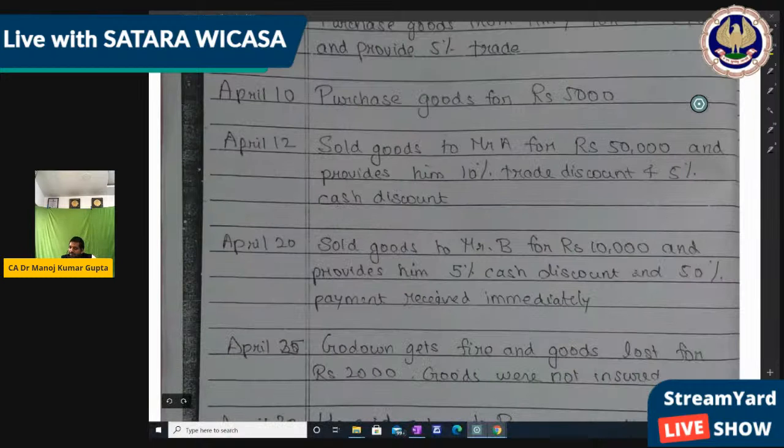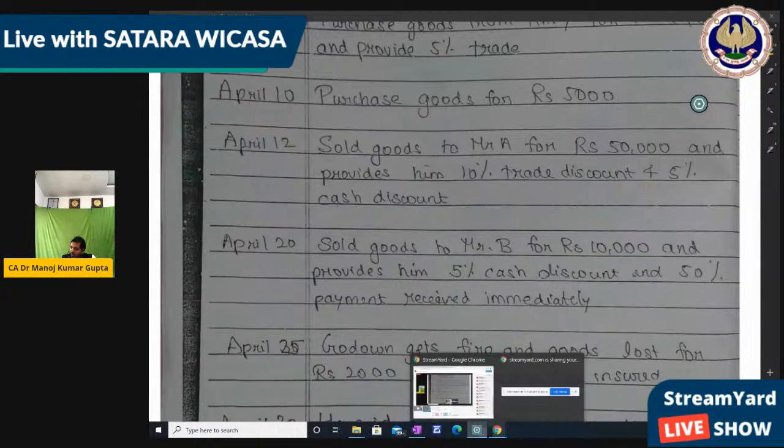Next, sold goods to Mr. B for rupees 10,000 and provides him 5% cash discount and 50% payment received immediately. That means 50% in cash, 50% in credit. So what you do?